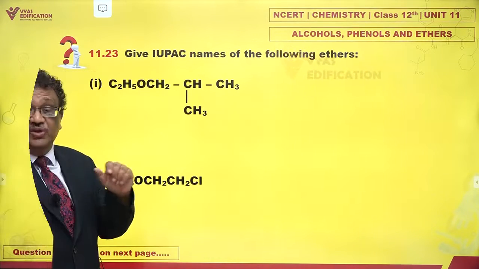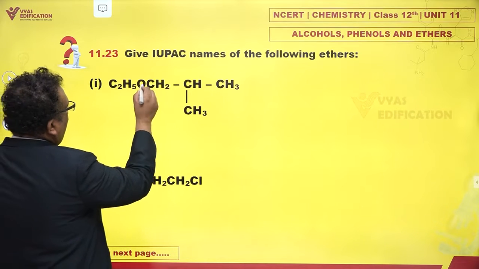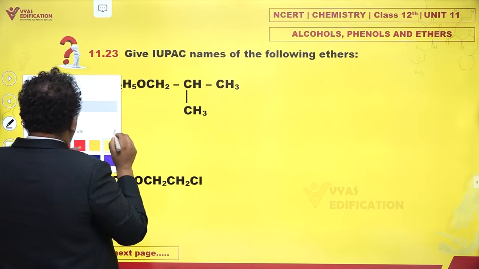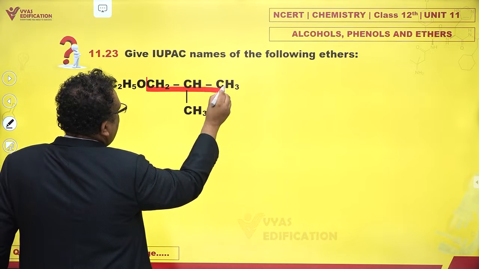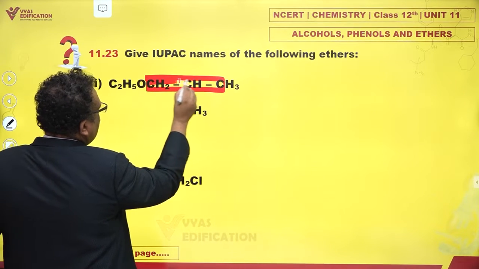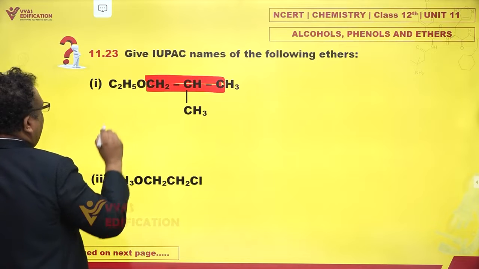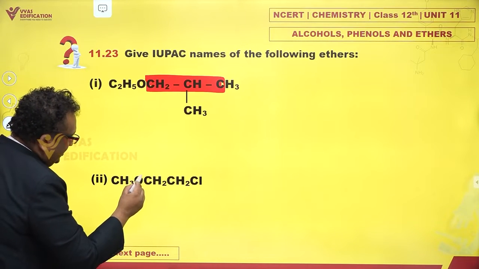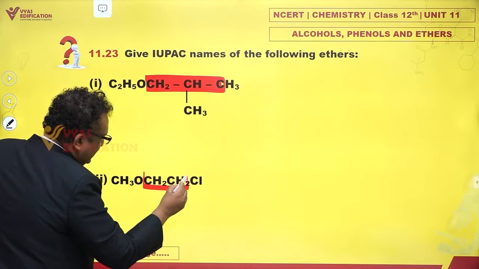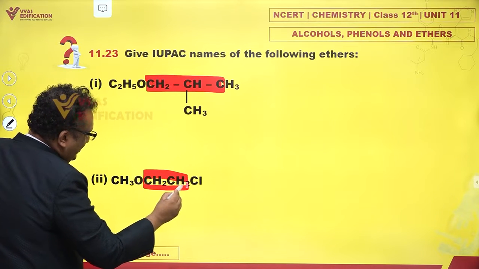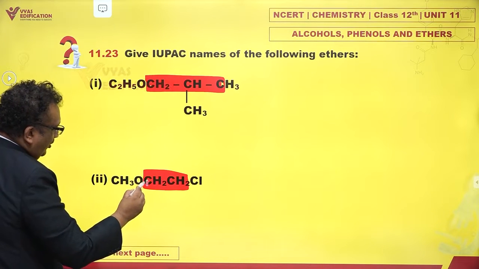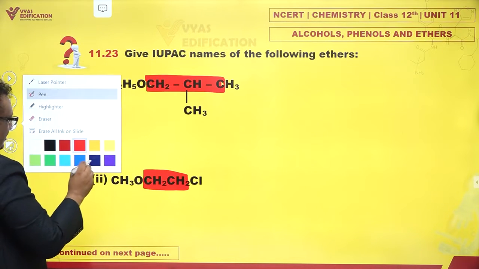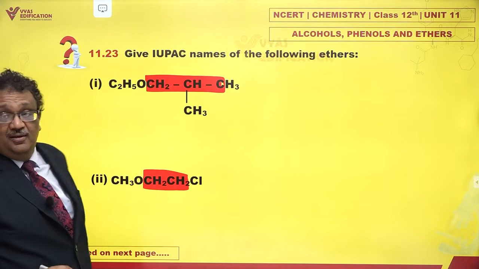So if I choose the carbon chain, now the ether is attached to this carbon, right? So let's take this as the longest possible carbon chain. Yes, this looks like a very clean longest possible carbon chain. In this case, this is the ether. So this is the longest possible carbon chain. Now having selected the chain, what goes next?